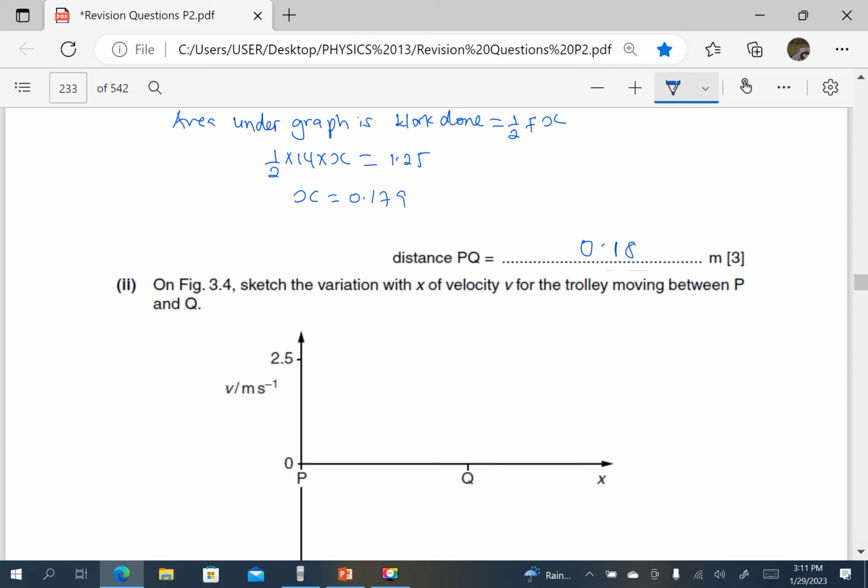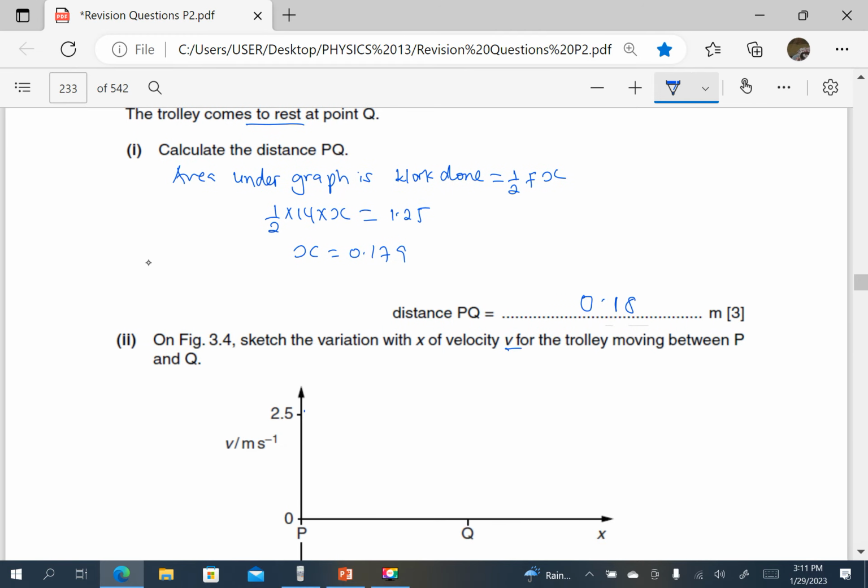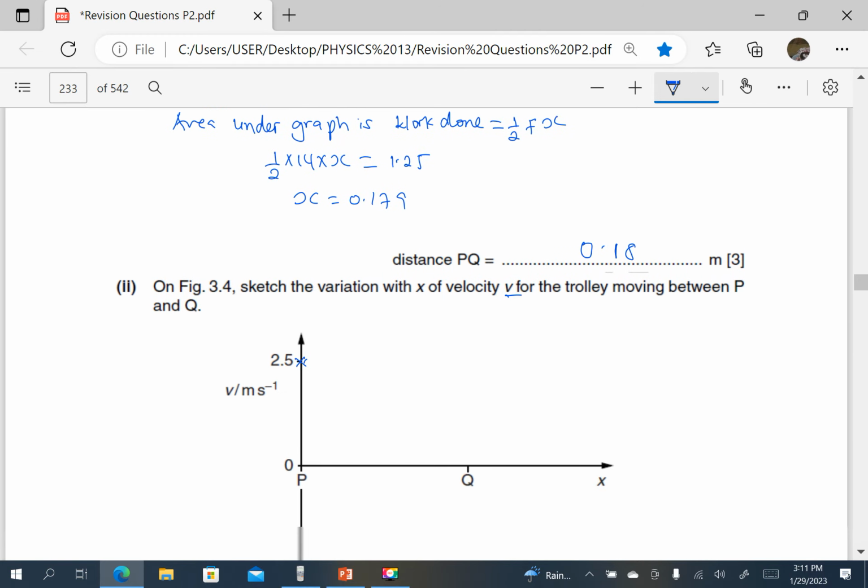On the figure, sketch the variation with x of the velocity v for the trolley moving between P and Q. Remember, at P it had a speed of 2.5, so the graph starts at 2.5 meters per second. But it comes to rest. That means at Q the speed is going to be 0.